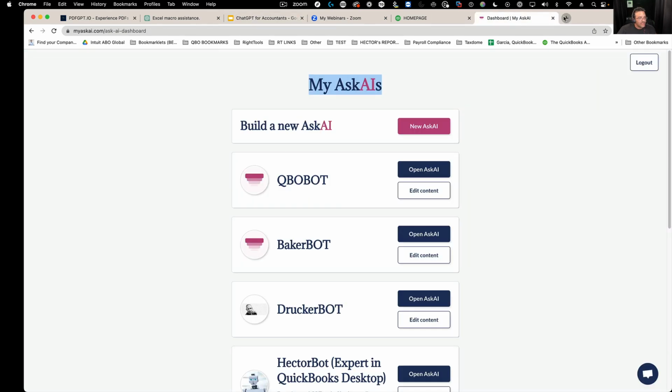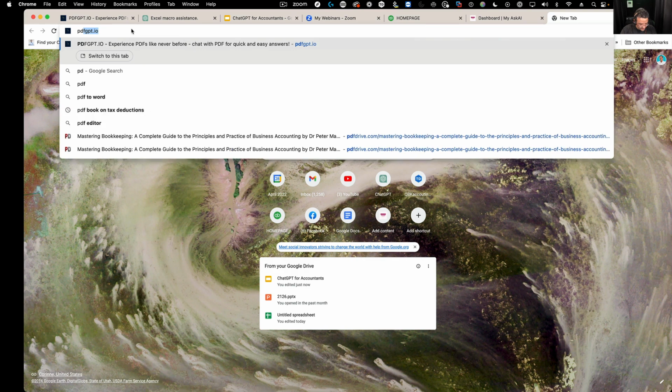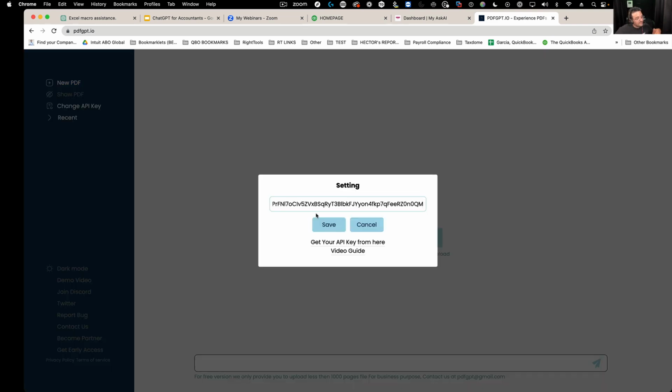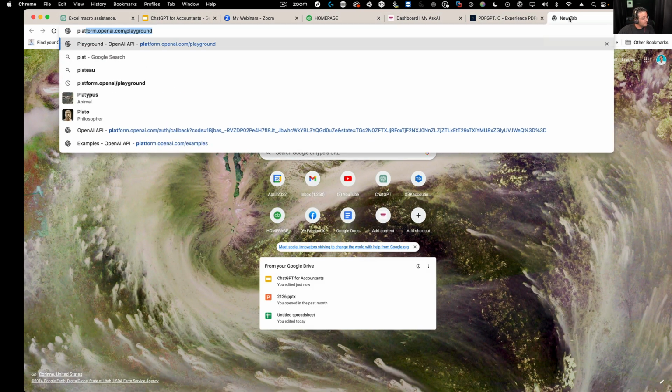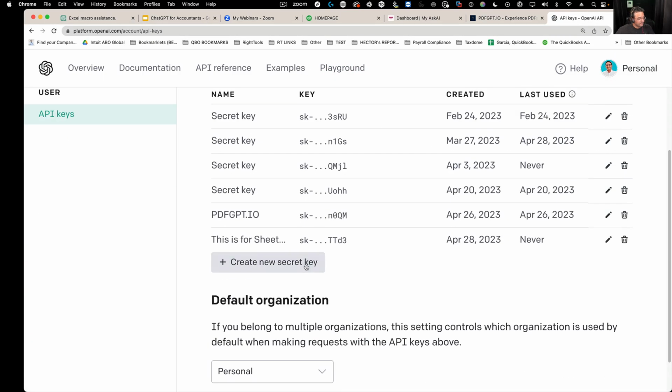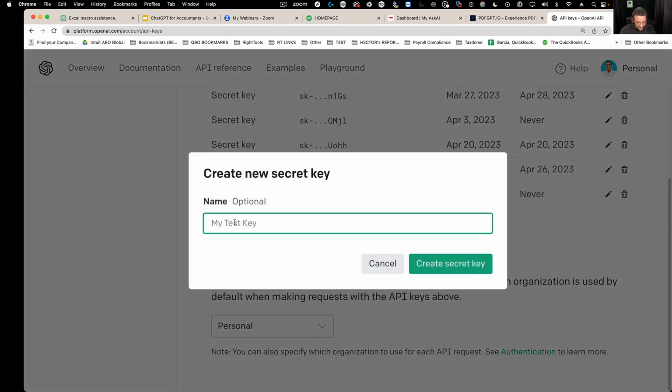So let me do ChatPDF GPT.io. Okay, and so with this, the first time you log into it, so you could try it yourself, first thing it's gonna ask you is for you to give it your API key, and as I mentioned earlier, I have to go to platform.openai.com, and I have to go into my API keys, and I have to say create new key, and I'm going to put PDF GPT.io key or something like that.